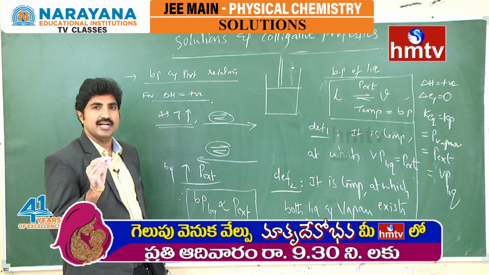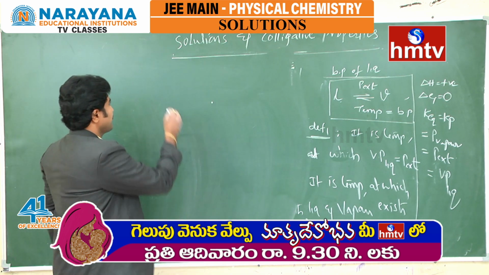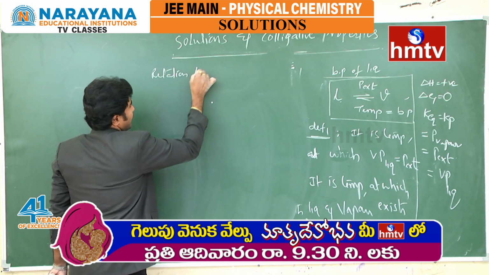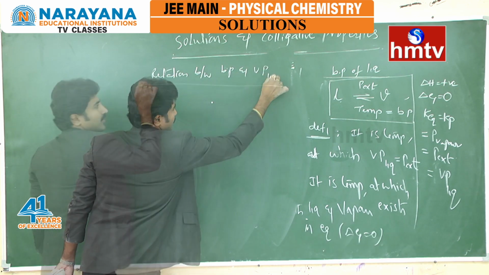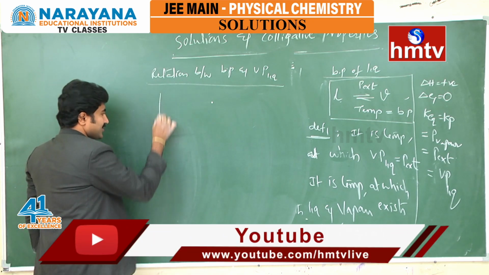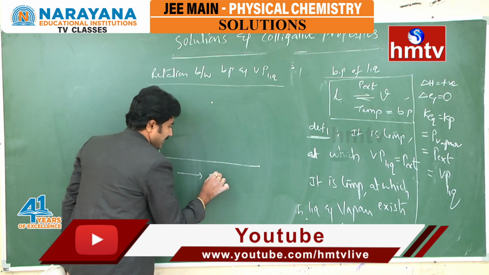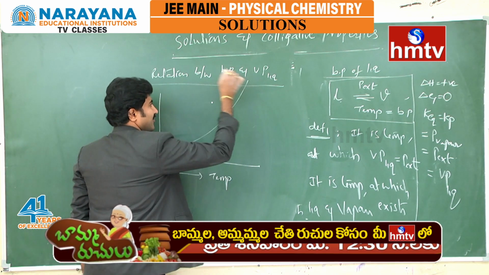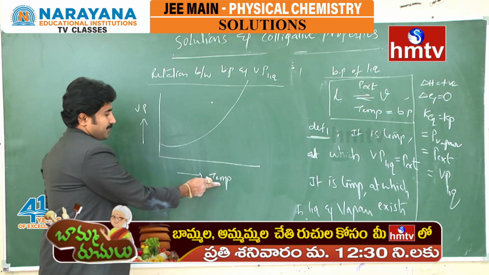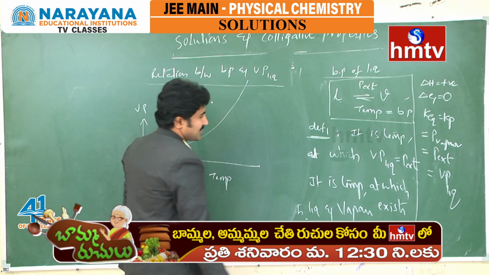Next, what is the relation between boiling point and vapor pressure of the liquid? We have already drawn this graphical representation. This is the vapor pressure versus temperature graph. This is an exponentially increasing graph. As temperature increases, vapor pressure increases.